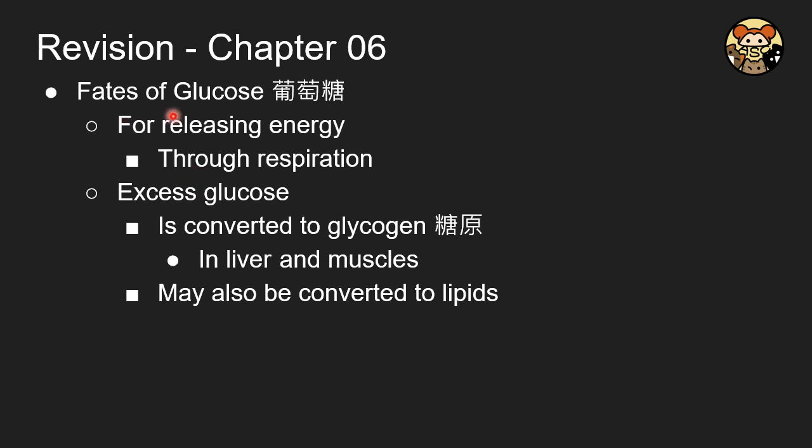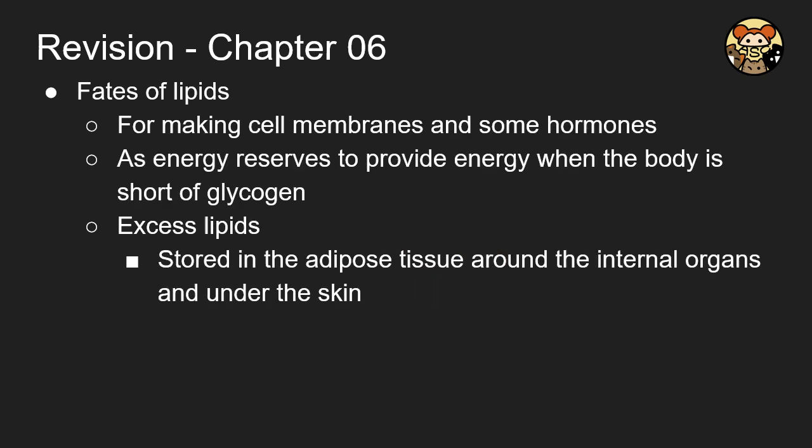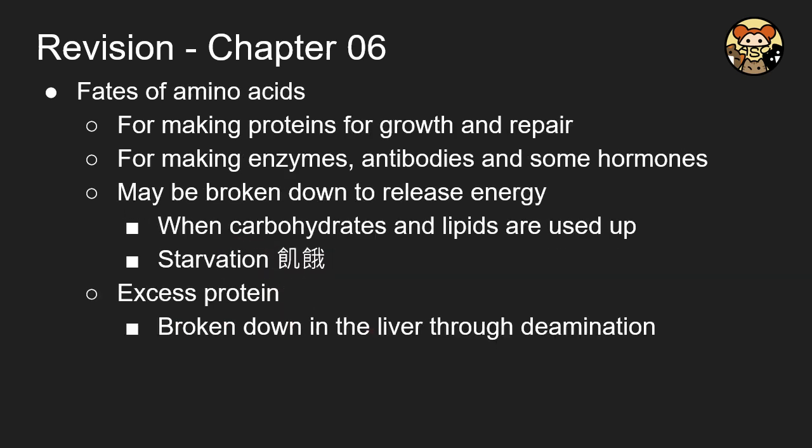And here are the fates of the glucose. Glucose is usually used as a source of energy, and excess glucose is converted into glycogen in the liver and muscle. And some of it will also be converted into lipid. And lipid is used to make cell membranes and also hormones, and it also serves as an energy reserve. If too much lipid is absorbed, it will be stored under your skin.